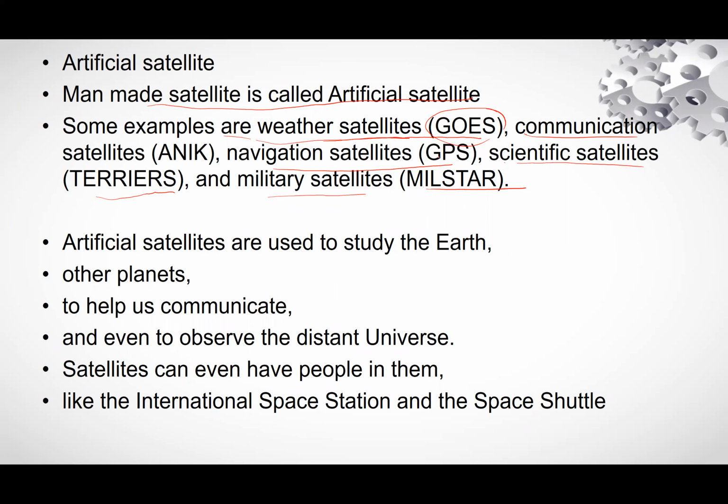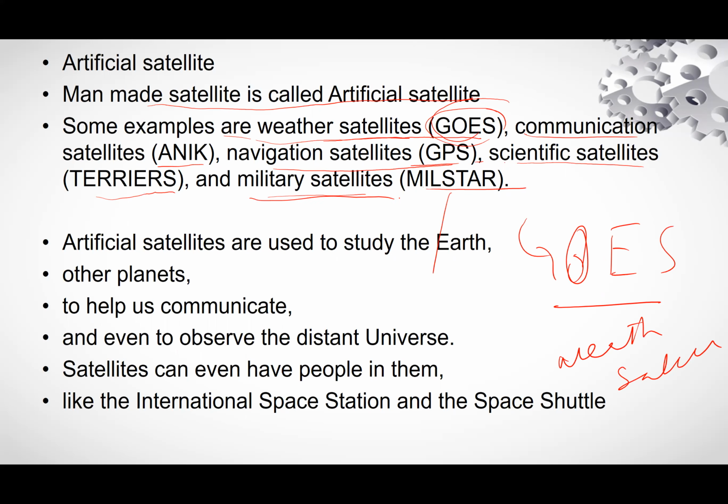GOES is a weather satellite used for weather forecasting. Artificial satellites are used to study the Earth, other planets, to help us communicate and even to observe the distant universe. Satellites can even have people in them, like the International Space Station and the Space Shuttle.